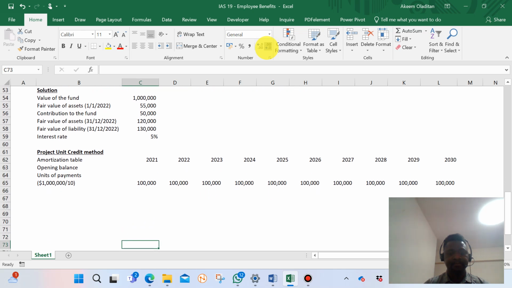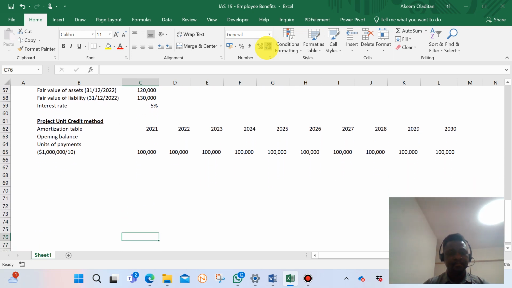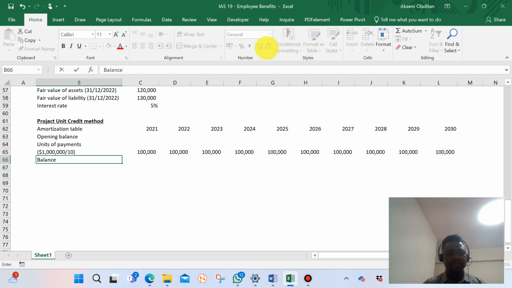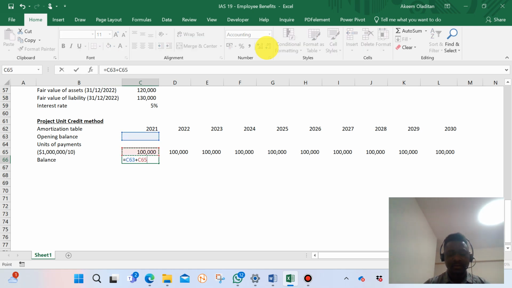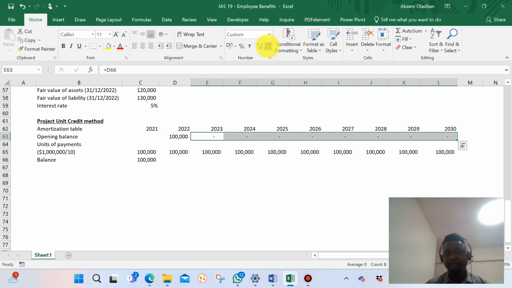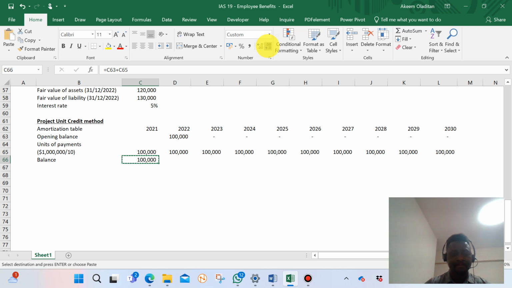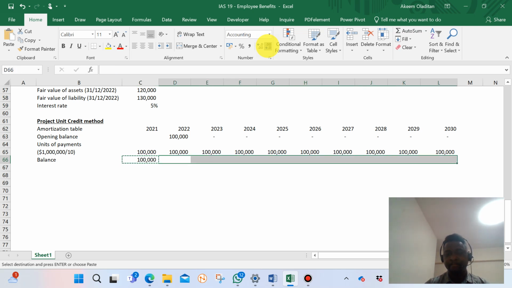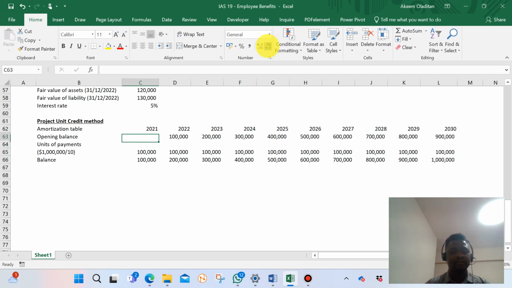Balance. We have opening balance plus this on the fund. If anything changes, the closing balance here will be the opening balance of 2022. So I'll just copy down. So that's the first amortization that we do.